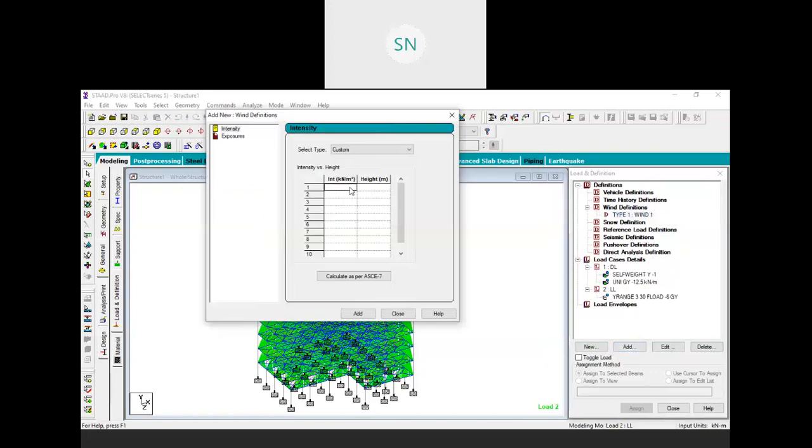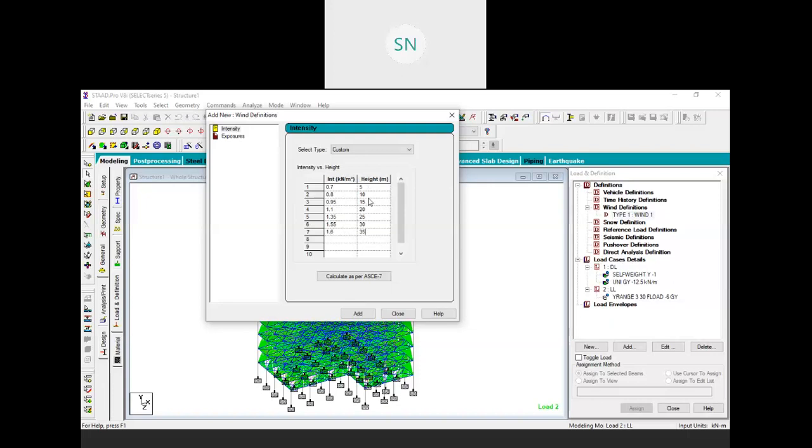So for example, I am providing 0.7 kilonewton per meter square up to the 5-meter height, then 0.8 at 10 meter, then 0.95 at 15 meter, then 1.1 at 20 meter, then 1.35 at 25 meter, and then I'm choosing 1.55 at 30, and let me take one more, 1.6 up to 35, right?